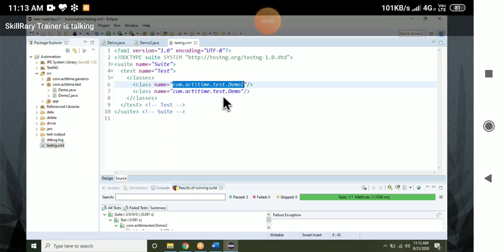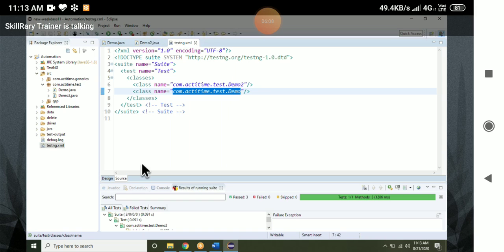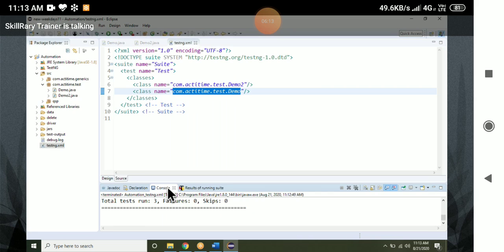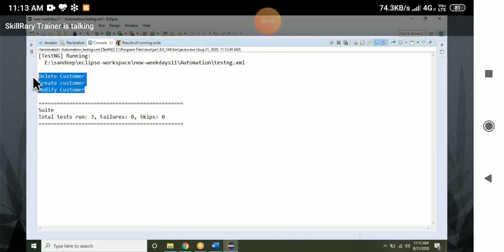Okay, in demo 2, delete customer is there. In demo 1, create and modify customer are there. Double click on the console, and you can see here: delete customer, create customer, modify customer.